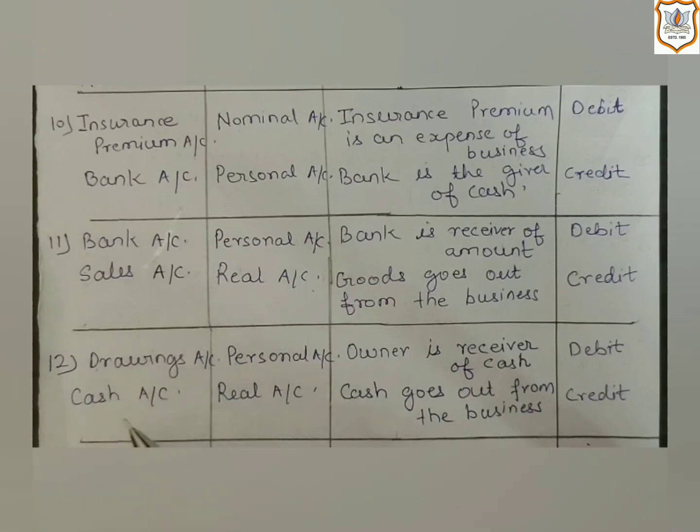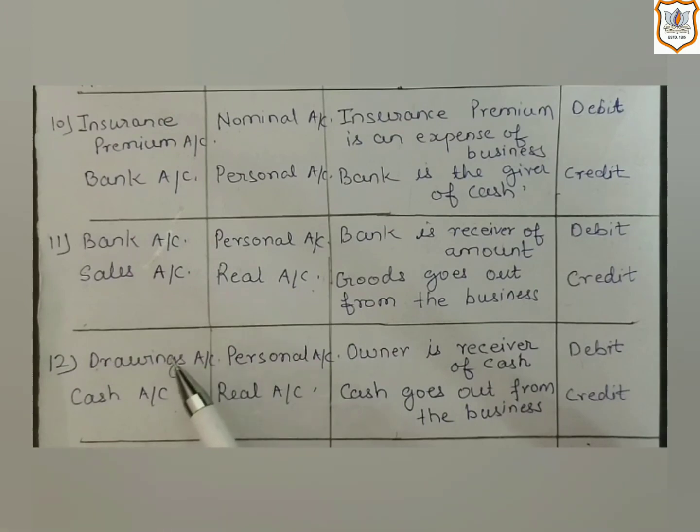So here two accounts will be affected. The first one is drawings account and the second is cash account, as he is withdrawing cash from the business. And we know drawings account is associated with personal account. How is it a personal account?